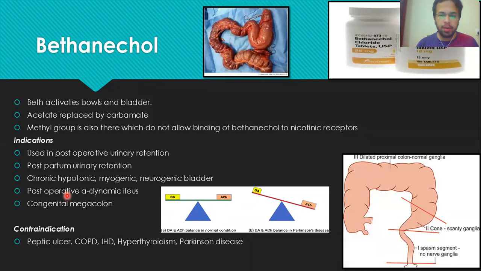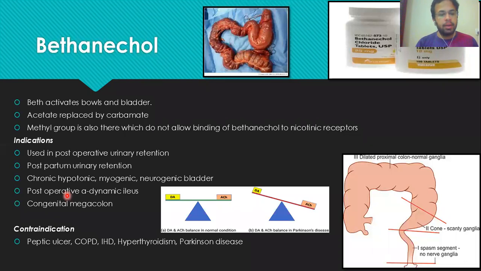There are many reasons why a person develops megacolon. Those patients who are bedridden can develop megacolon because they are not walking. They are bedridden, so the intestines do not function properly. They do not contract properly, so the food stays in the intestine for a longer period of time and gets stuck over there, resulting in megacolon. So it's better to give Bethanechol. It will contract the intestine, so the food will travel, right? So it is given in the case of megacolon.